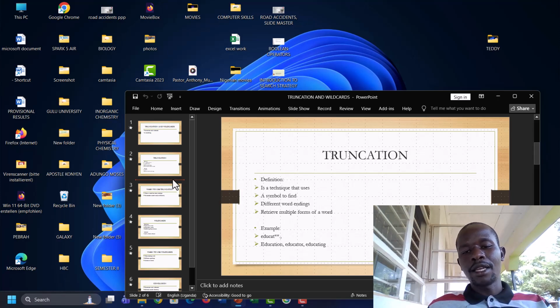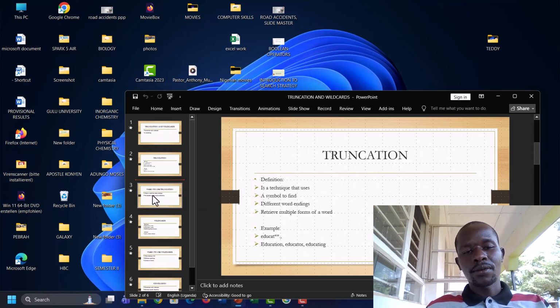For instance, education, which means the double star stands for the ending "ion" at the end of educate, pronounced education. Or educate with "or", meaning educator, somebody who is at some stage of education. Or educating, meaning that person is giving lessons or performing education at different institutions or schools, up to the highest institutions.